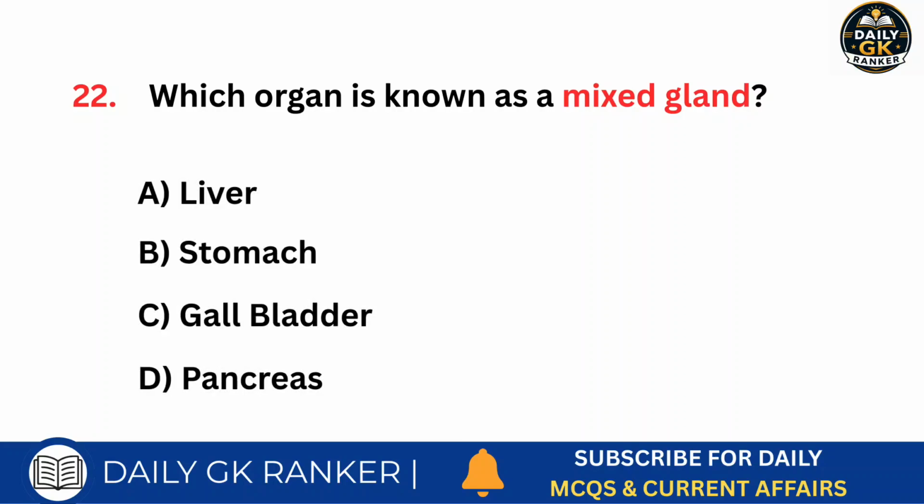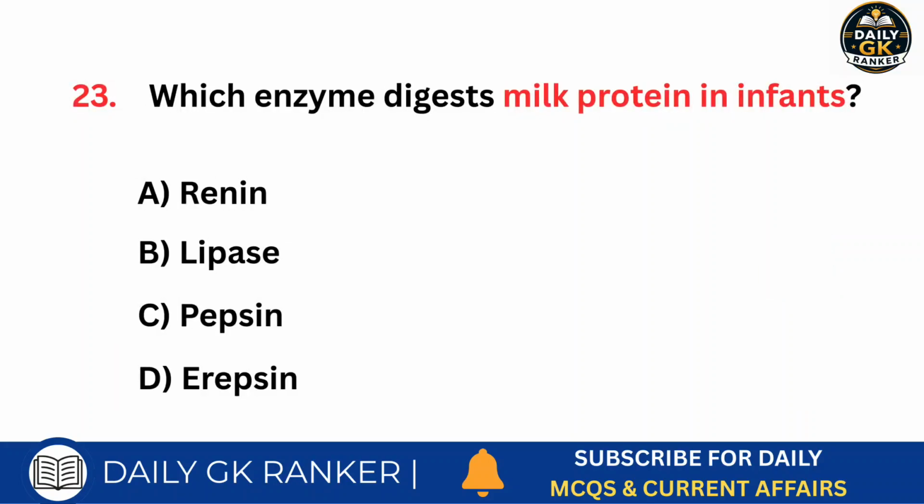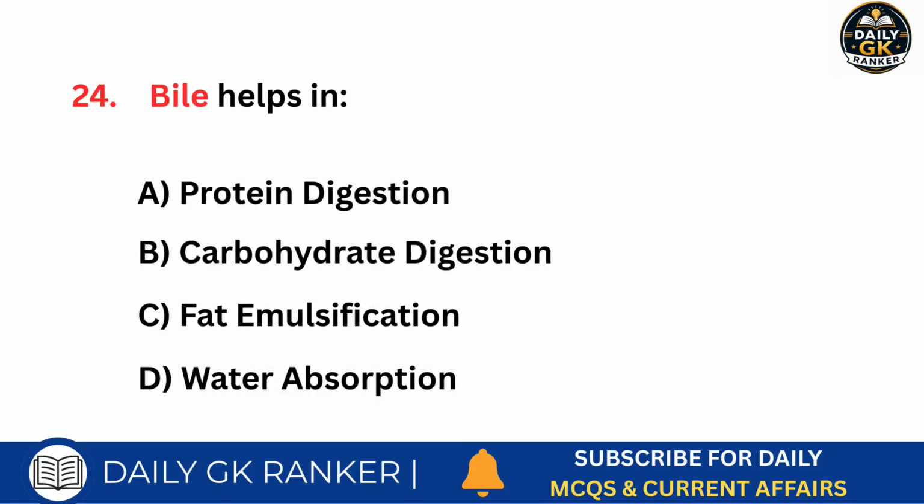Which organ is known as a mixed gland? Answer is pancreas. Which enzyme digests milk protein in infants? Answer is renin. Bile helps in.